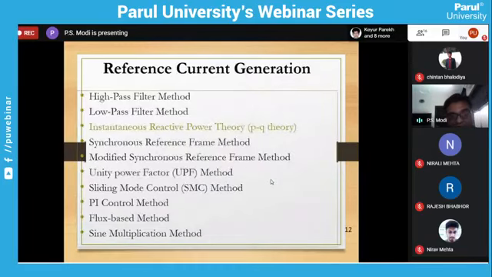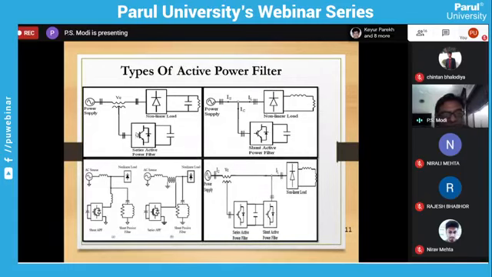Now, the important thing is: how will this active power filter come to know what correction it has to provide? Because whenever any non-linear load is connected, either any converter or multiple converters, depending upon their conduction period, the harmonics are going to change, and the reactive power demand is also going to change. Suppose we trigger at alpha equal to 0 degrees, or at a firing angle alpha of 30 degrees, then all the cases will be different.